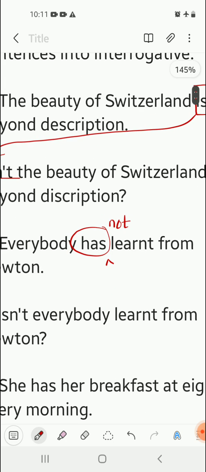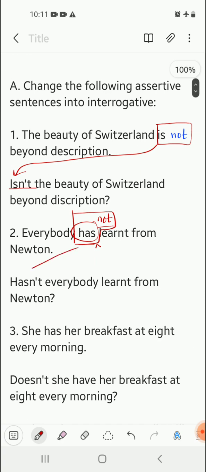So has not is written as hasn't. This has not together is brought in front. It becomes hasn't. And then the rest of the sentence is copied: everybody learned from Newton.